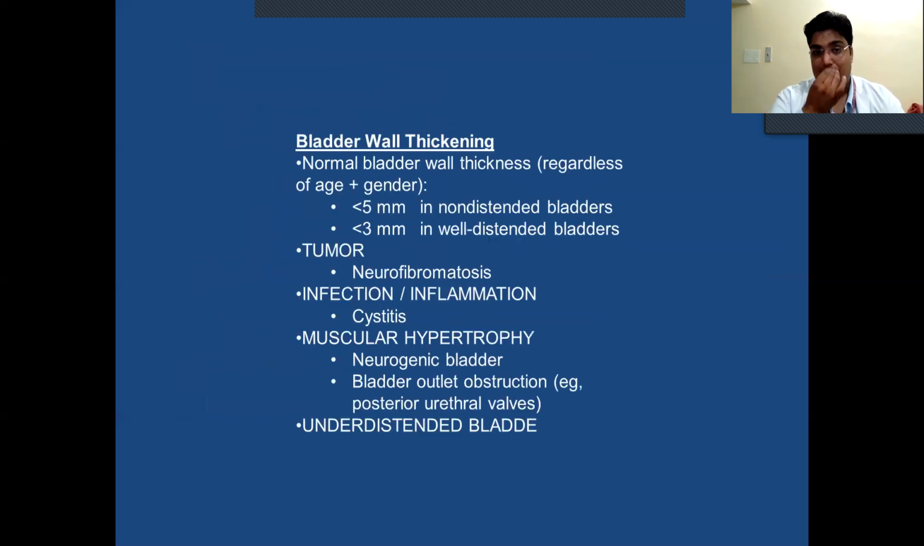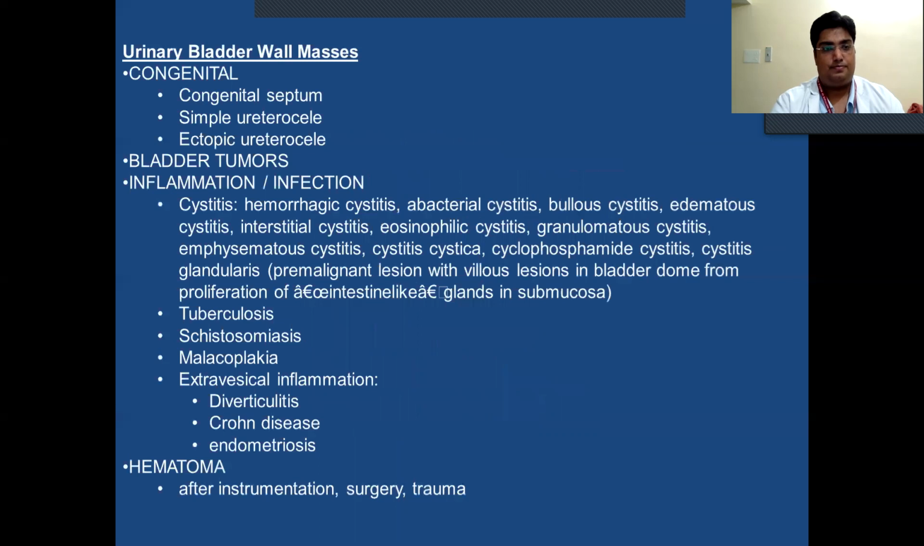Bladder wall thickening. Normal bladder wall thickness, regardless of age and gender, is less than 5 mm in a non-distended bladder and less than 3 mm in a well-distended bladder. Causes include tumor, neurofibromatosis, infection and inflammation, cystitis, muscular hypertrophy, neurogenic bladder, bladder outlet obstruction, for example posterior urethral valves, and an undistended bladder.